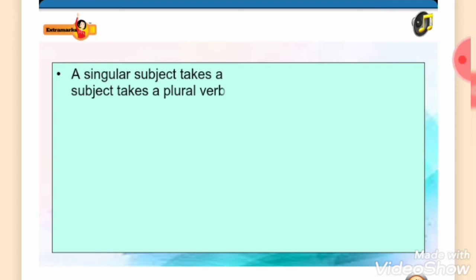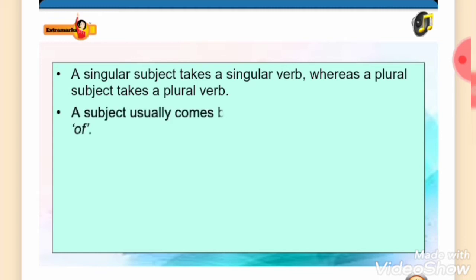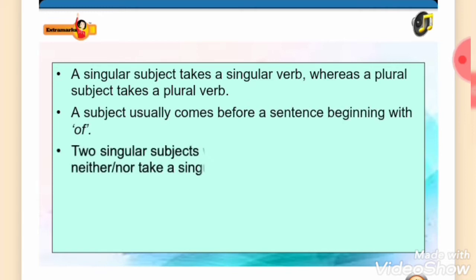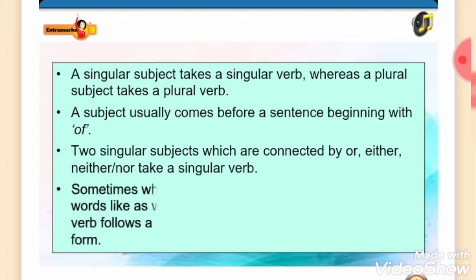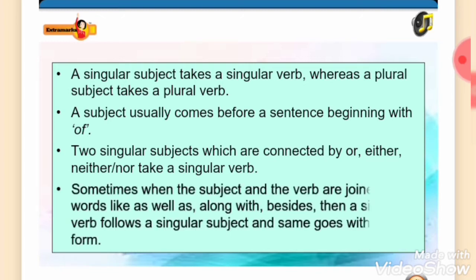Here are some points to remember. A singular subject takes a singular verb, whereas a plural subject takes a plural verb. A subject usually comes before a sentence beginning with of. Two singular subjects which are connected by or, either, neither, nor take a singular verb. Sometimes, when the subject and the verb are joined by words like as well as, along with, besides, then a singular verb follows a singular subject. And the same goes with plural form.